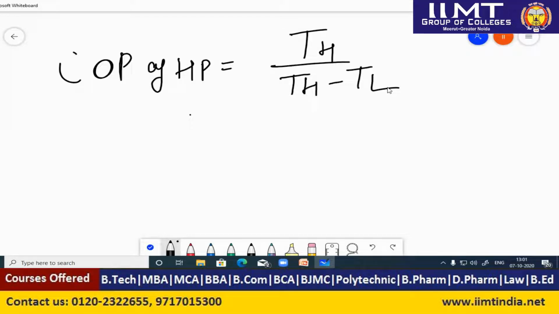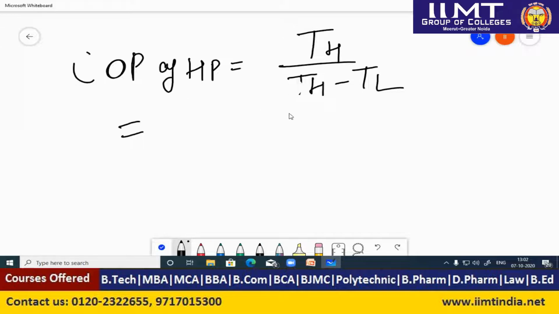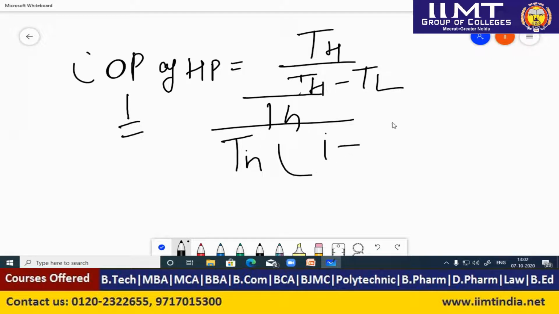Since they have given a ratio, we can take T higher as a common factor in the denominator: T higher divided by T higher times the bracket of 1 minus T lower divided by T higher.